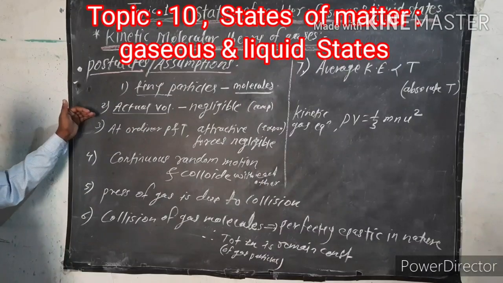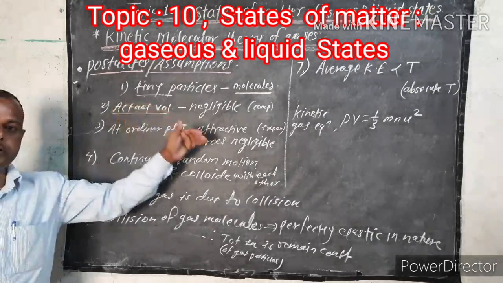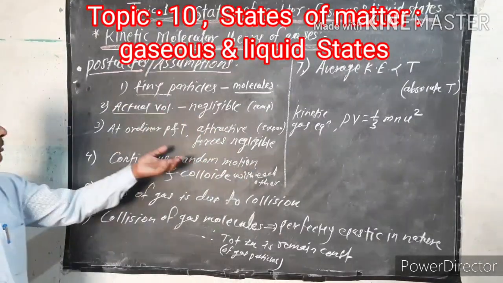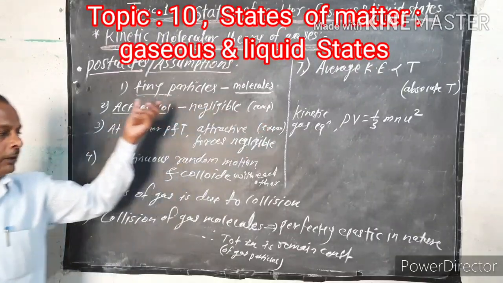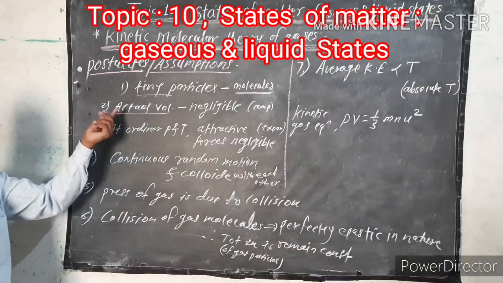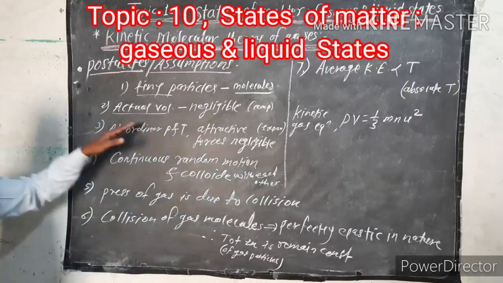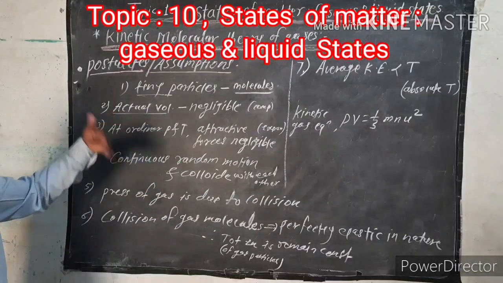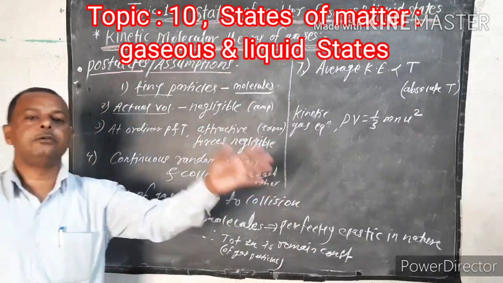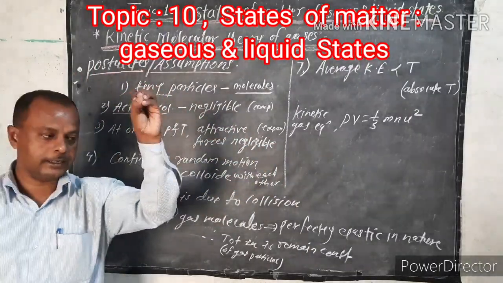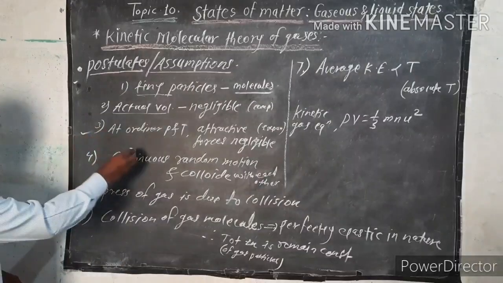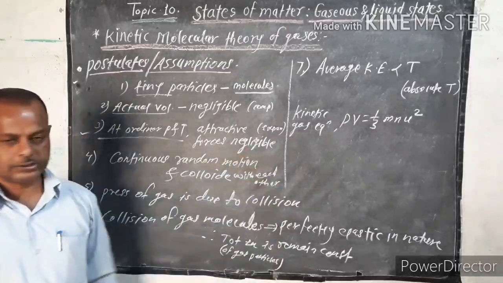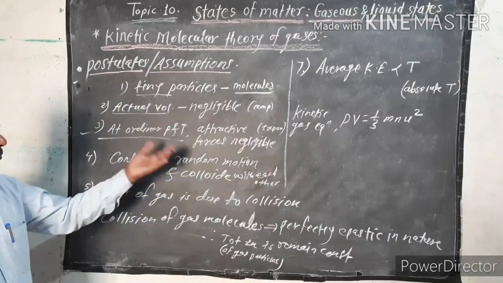Now the second one: the actual volume of gas particles, or gas molecules, is negligible, because the gas particles are very small, and that's why the actual volume of the gas molecules is negligible as compared to the total volume of the gas.